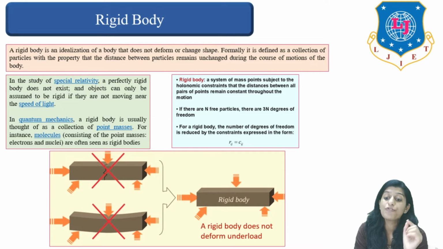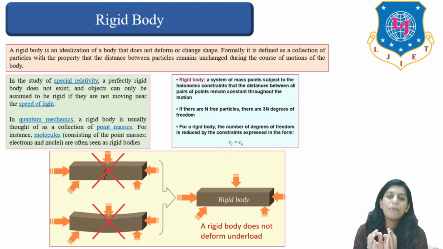In the study of special relativity, a perfect rigid body does not exist. The object can only be assumed to be rigid if it is not moving near the speed of light. So basically a rigid body is a system of mass points subject to the holonomic constraint that the distance between pairs of points will remain the same or constant.